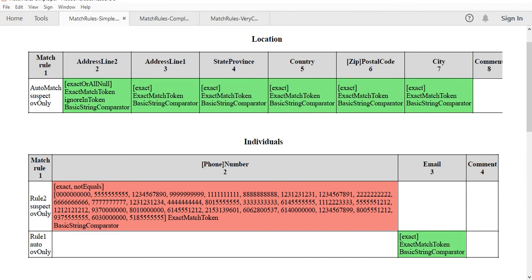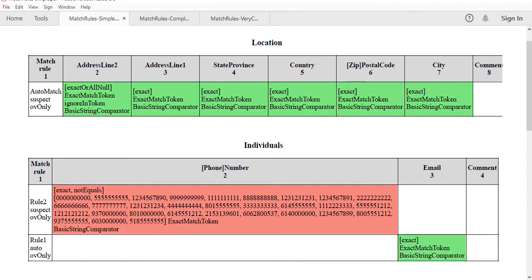Already I shared in the previous section the auto match and suspect. So address line 1, state, country, zip, and city, these are the exact part. So exact means always auto match. But address line 2, in some cases it can be extracted, and in some cases it is also null, so it can be considered suspect also possible.